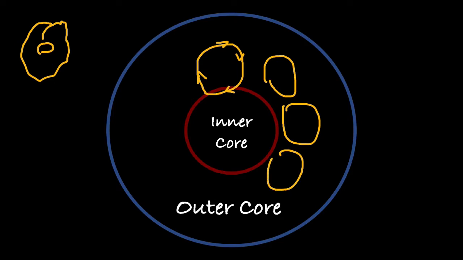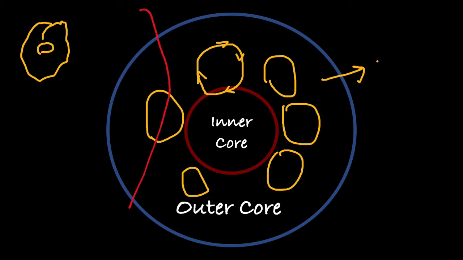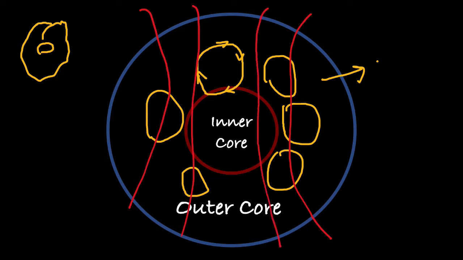Why are they happening in the outer core? Because the outer core is a liquid mass of mostly nickel and iron. These convection currents are then generating the electromagnetic effect, or the very magnetic field of the earth. So this is the basic concept that the dynamo theory of Earth's magnetism says: in the outer core some convection currents are happening, and those convection currents lead to the generation of magnetic fields.